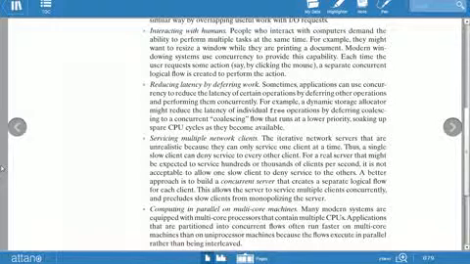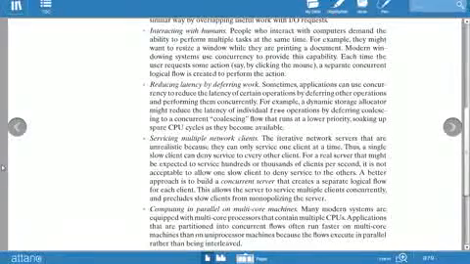The next point is computing in parallel on multi-core machines. Many modern computer systems are equipped with multi-core processors. With concurrency the computer is faster, and multi-core machines are better than uniprocessor machines because the flows execute in parallel rather than interleaved. So these are the various advantages of using concurrency.